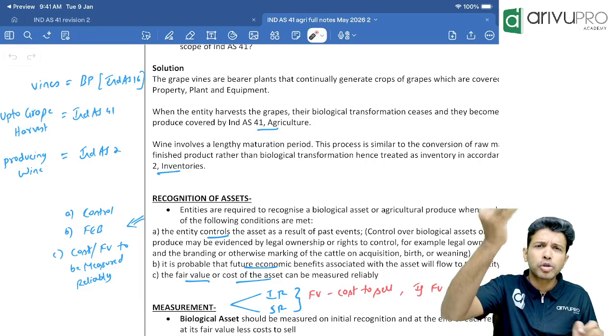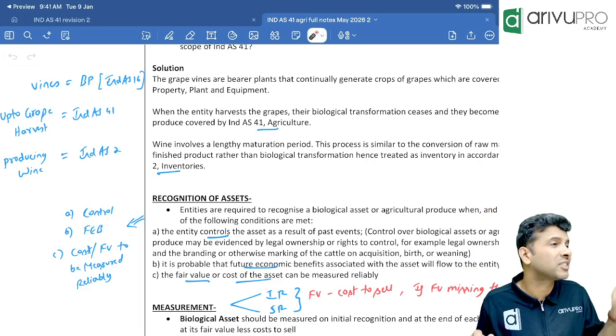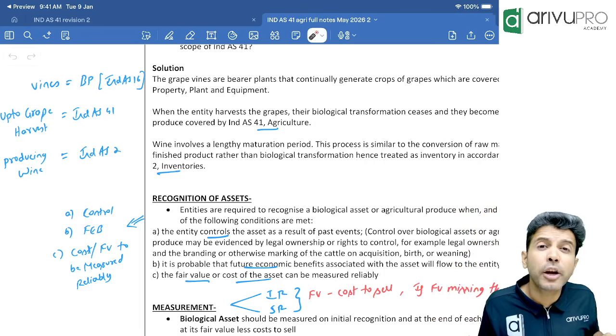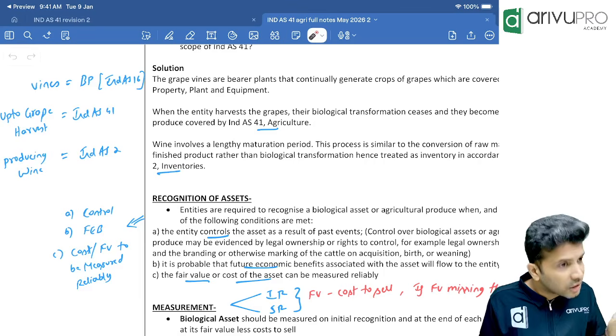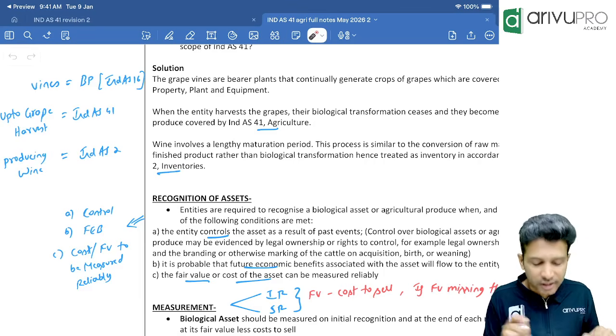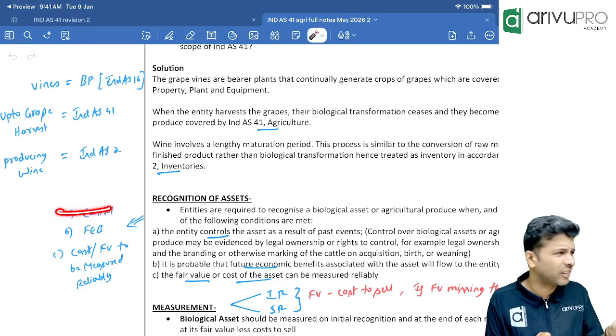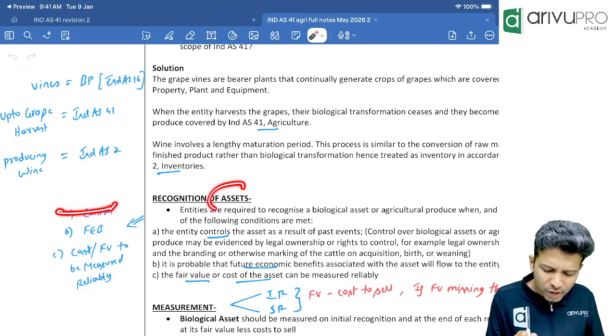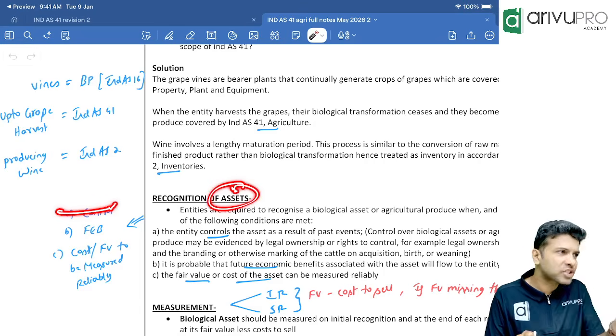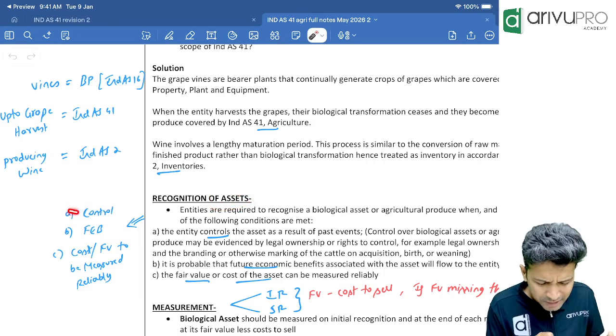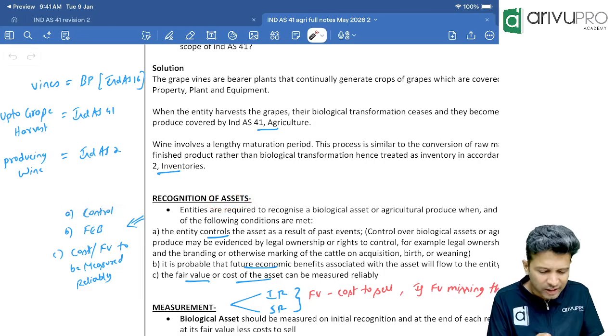Sir, if you want to show biological asset in your balance sheet as an asset, first of all, it should be an asset. When can you say it as an asset? It should be within your control. So is this really required in the definition or not? Sir, the moment you say it is biological asset, it has to be within your control. Still they have mentioned this, but it's okay. This is really not required.